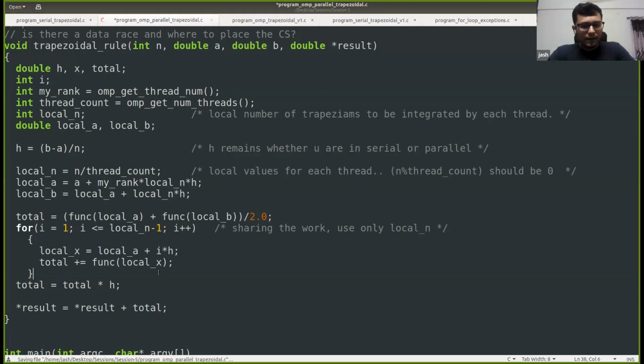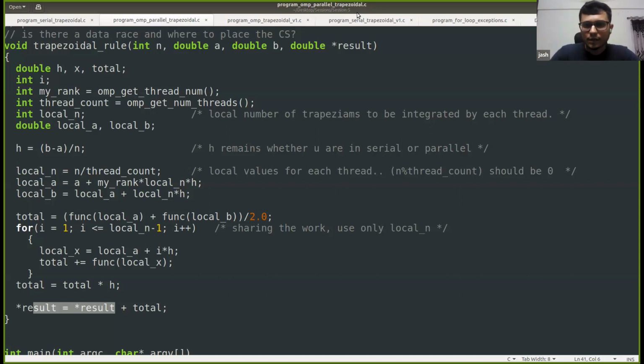This will give us the area for the set of trapeziums assigned to that thread, and that we store in total. Once that total is calculated, we'll add it to the result, which is our global sum, in which we are adding all the local areas for the trapeziums calculated by each thread.